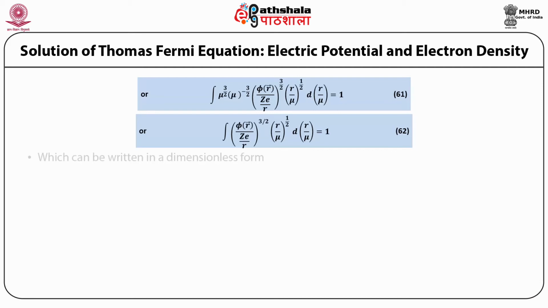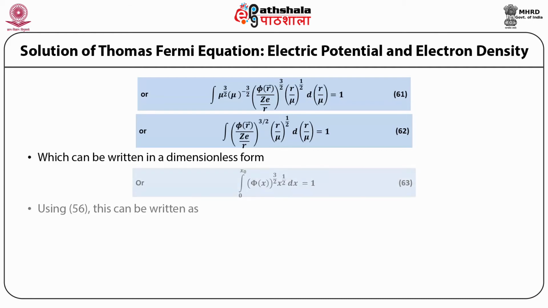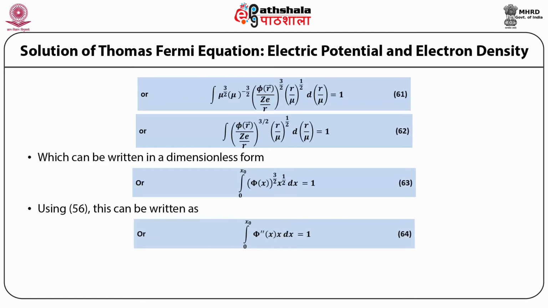is equal to 1, which can be written in a dimensionless form as integral from 0 to x naught phi x raised to power 3 by 2 x raised to power half dx is equal to 1. Using 56, this can be written as integral from 0 to x naught x times the second derivative of phi with respect to x dx is equal to 1.